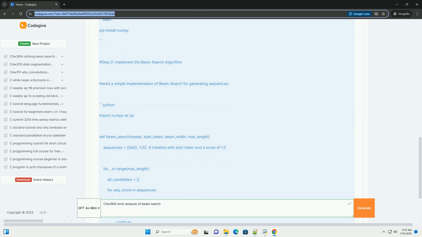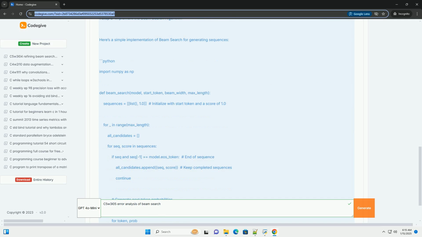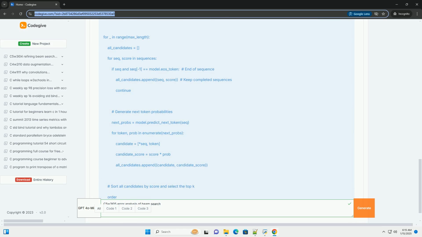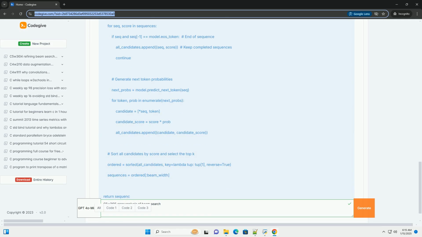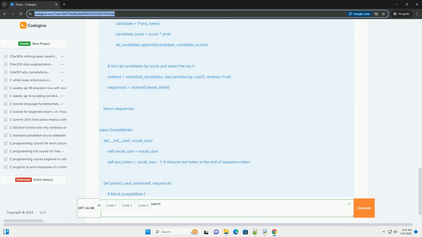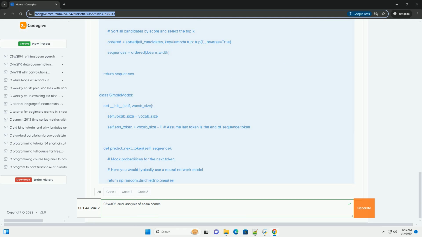The main idea is to keep track of the top k candidates, the beam width, at each level of the search tree, rather than exploring all possible candidates. This approach allows for a balance between exploration and computational efficiency.